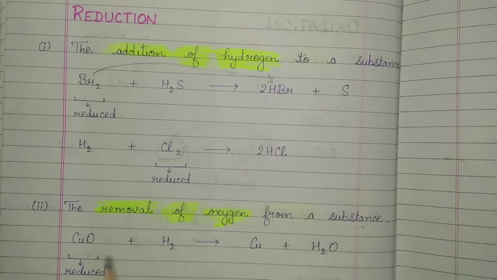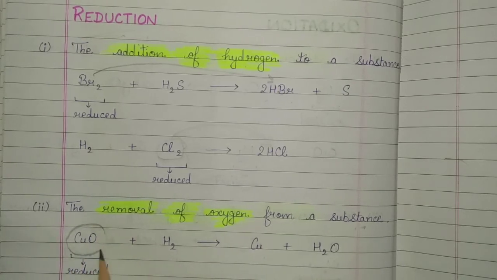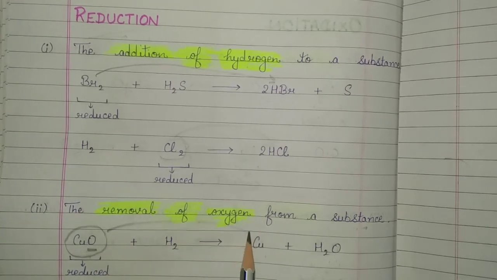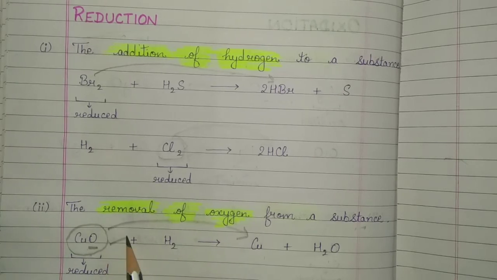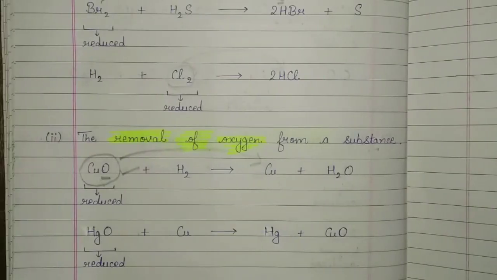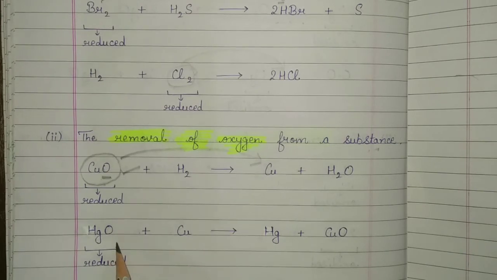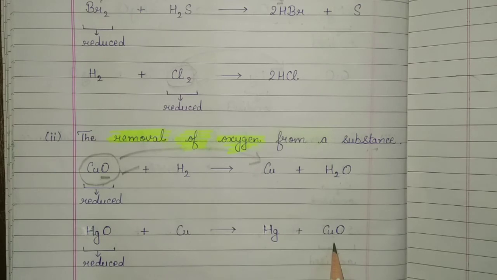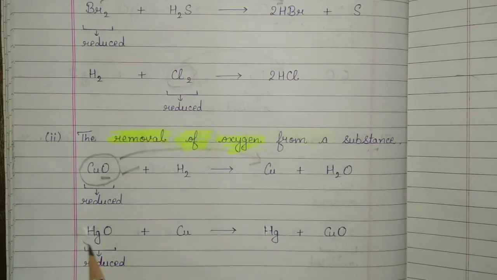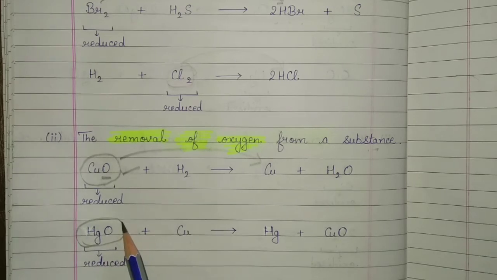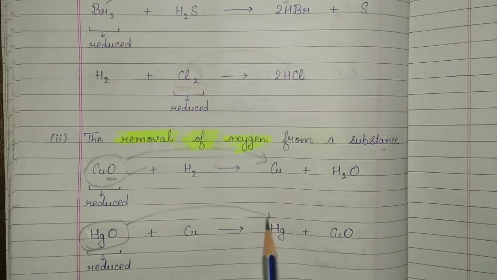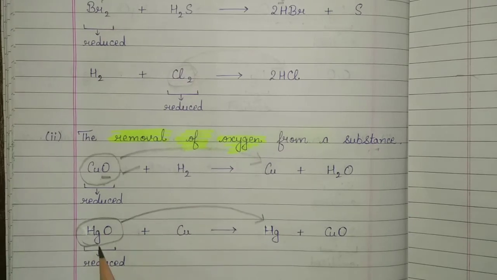Here, cupric oxide has undergone reduction because oxygen is removed from cupric oxide to form copper. So it means cupric oxide is reduced in this reaction. And in this reaction, mercuric oxide reacts with copper to form mercury and cupric oxide. Here, mercuric oxide is said to be reduced because removal of oxygen has taken place to form mercury from mercuric oxide.